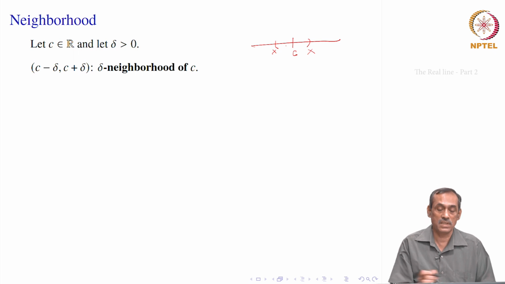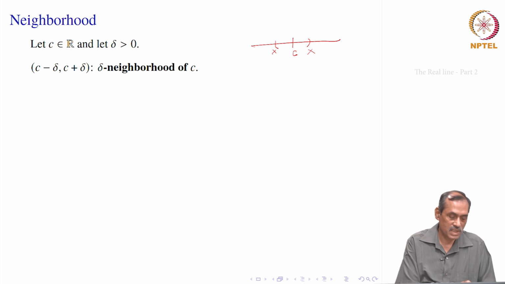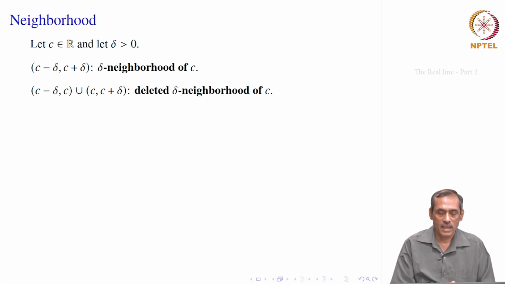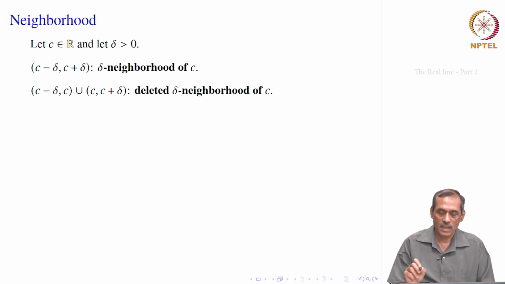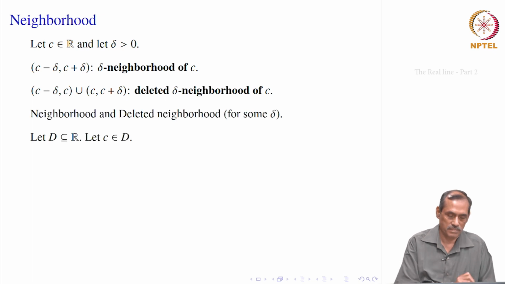So, it is something like within 1 kilometer of one's house, that is a 1 kilometer neighborhood, anything in between. That is why this terminology, delta neighborhood of C. So, C minus delta to C plus delta is the interval which is called the delta neighborhood of C. And if you exclude that point C, we will call it the deleted delta neighborhood of C. So, it is really the union of, on the left side, all the points less than C and more than C minus delta, and on the right side, greater than C and less than C plus delta. All those points are in the deleted delta neighborhood of C.